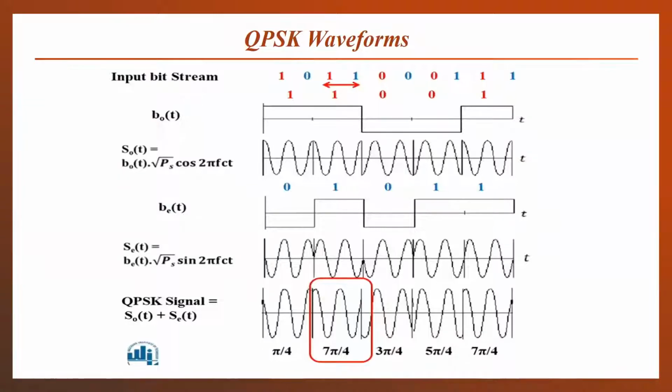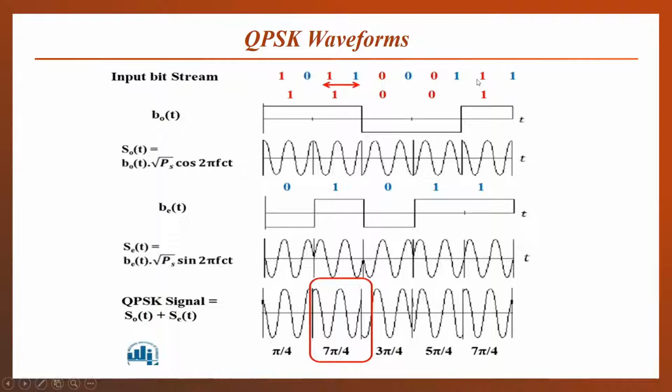So here in the QPSK, the input bit stream is given. I have told you that the two bit combinations are termed as symbols, so that the bits will be transmitted simultaneously. First, the odd number position bits are collected, which are 1 1 0 0 1.